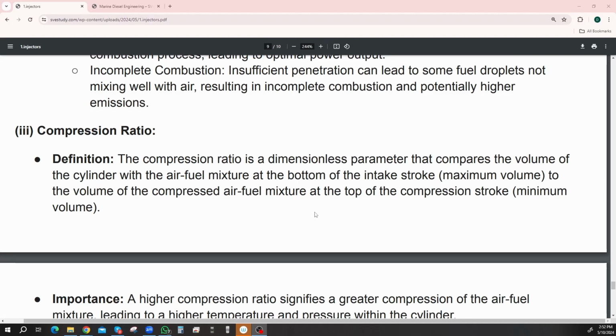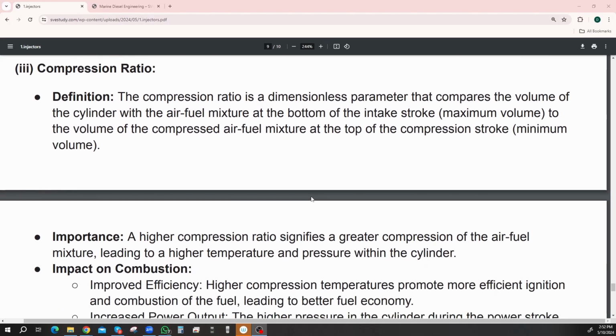Okay, compression ratio. This is how much you squash the gas. It'll be between the swept volume of the stroke and the non-swept part, the clearance volume. Yeah, it's a ratio. So it's like 0.5 or 0.3 or something like that. Or you can write it as a percentage as well. You could turn it into a percentage, the compression ratio. You could say it has a 200% compression rate.